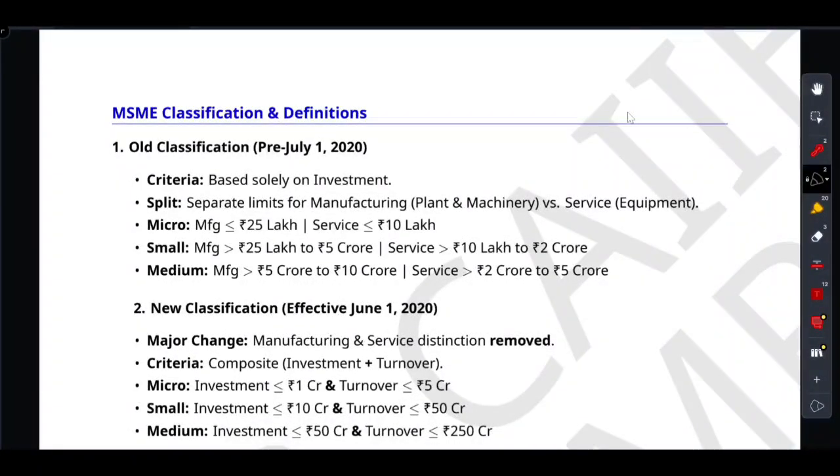This is our MSME unit number 1 theory portion and we are going to introduce our MSME. The topic name is Introduction to MSME. So let's get started.